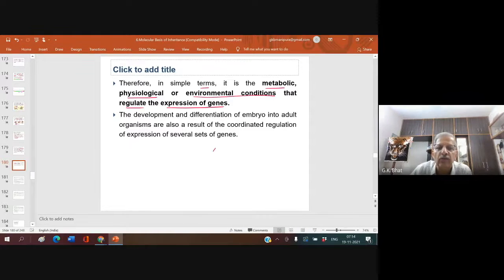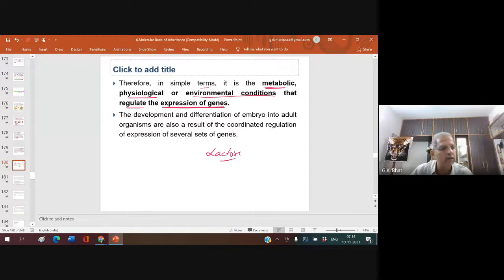If the disaccharide lactose is not there, the synthesis of the enzyme beta-galactosidase will not be there. If beta-galactosidase is not synthesized, gene expression is not there. Therefore, in simple terms, it is a metabolic, physiological, or environmental condition that regulates gene expression.